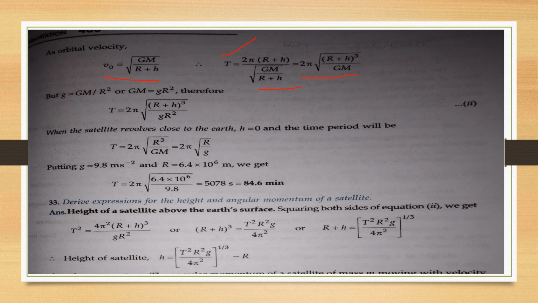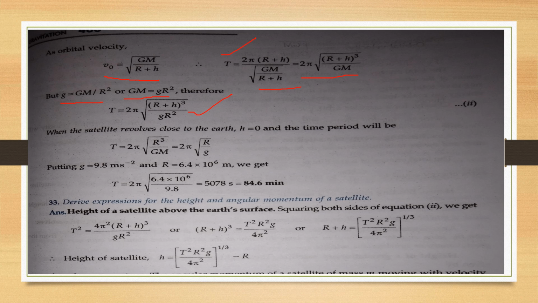And we are aware of the formula of the acceleration due to gravity on the Earth's surface: g is equal to GM divided by R square. Again rearrange the terms and get the value of GM, put the value of GM, and we get the equation T is equal to 2 pi under root of (R plus h) whole cube divided by gR square.